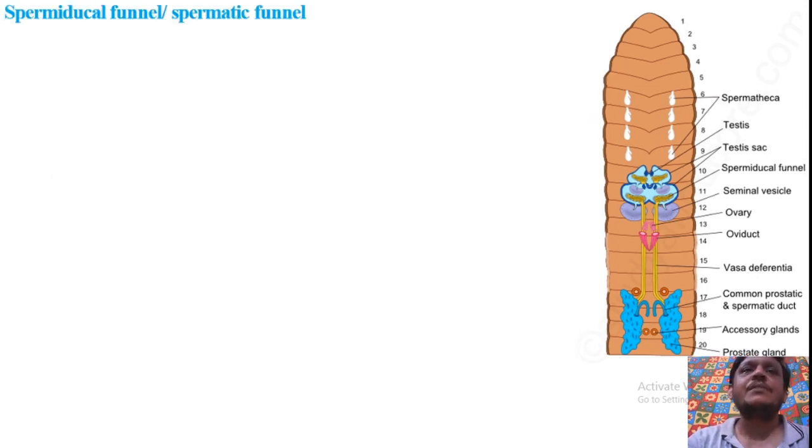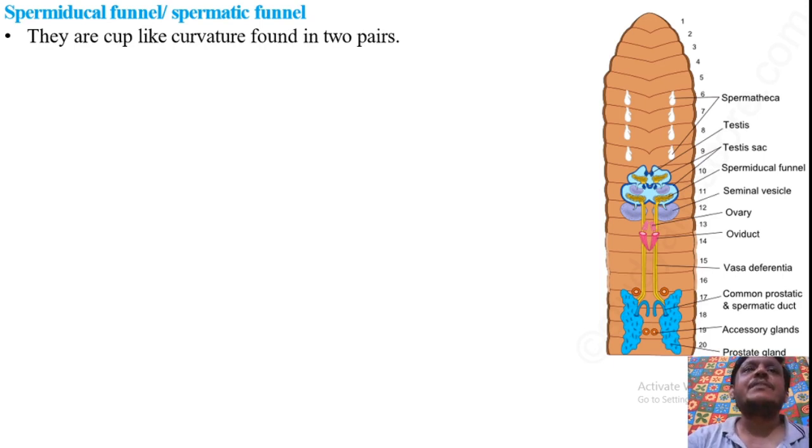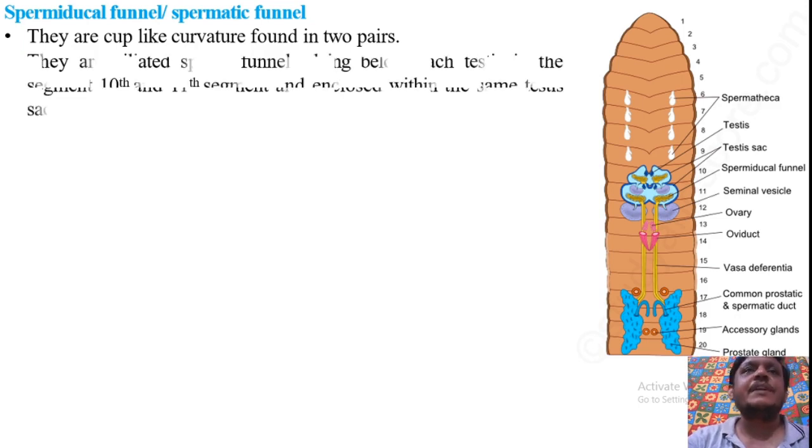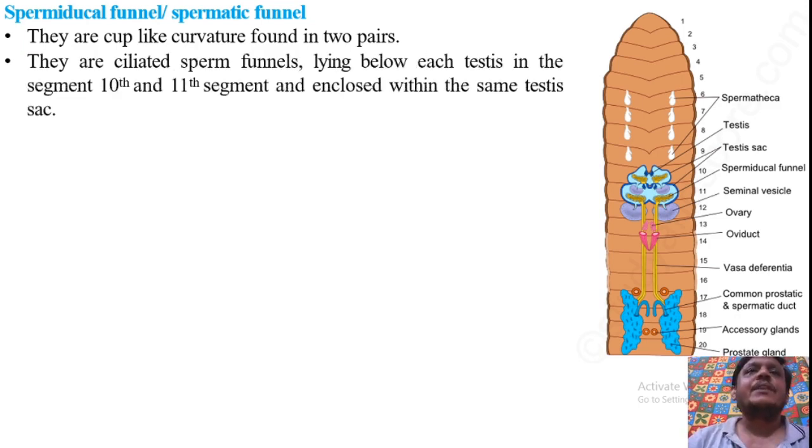The next part, the semiducal funnel, or may be called the spermatic funnel. There are cup-like curvatures found in two pairs. These are present in the 10th and 11th segments. They are ciliated funnel-like structures. They are lying below each testis in the 10th segment and the 11th segment.